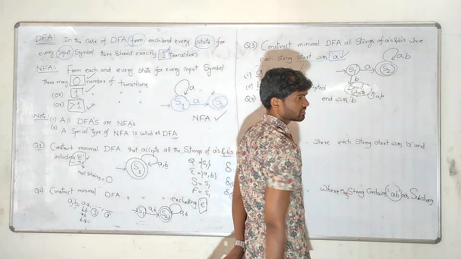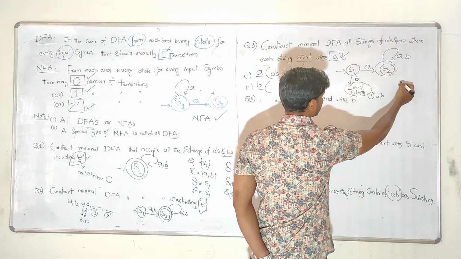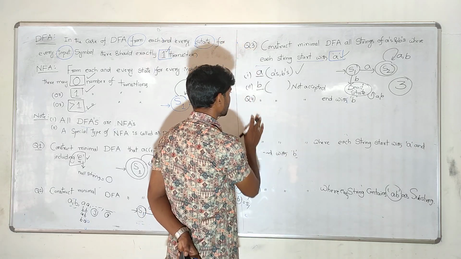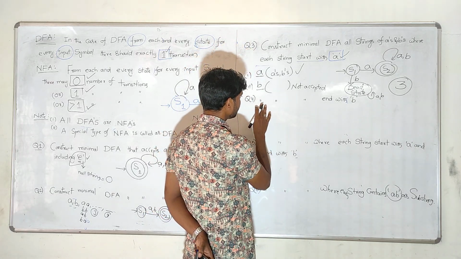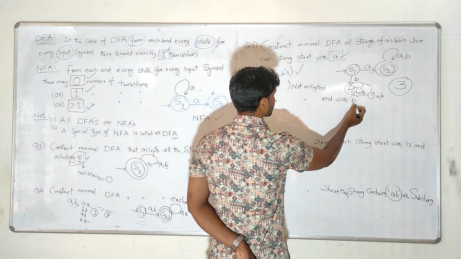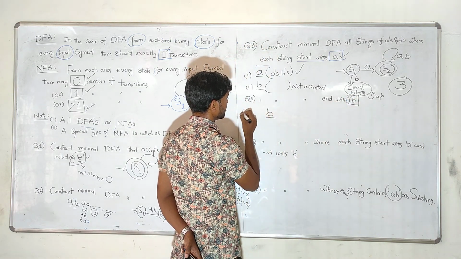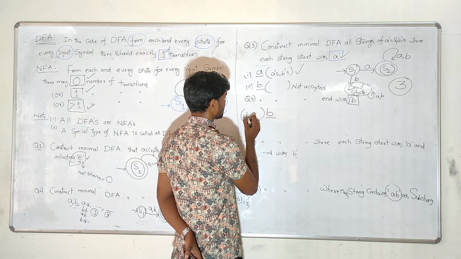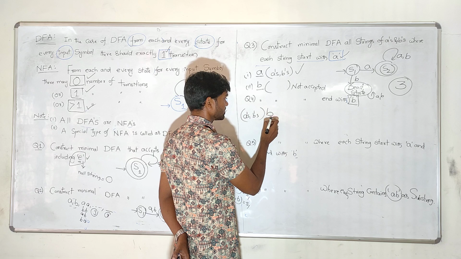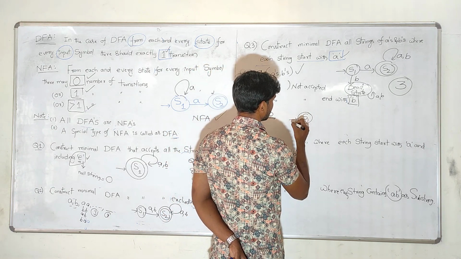How many states are there in the diagram? There are 3 states: S1, S2, and the dead state. So it contains exactly 3 states. Now coming to the fourth question, same: construct a minimal DFA that accepts all the strings of A's and B's where each string ends with B, meaning the ending symbol should be B. Before that, any number of A's and any number of B's come, no problem for us. But it always ends with B.